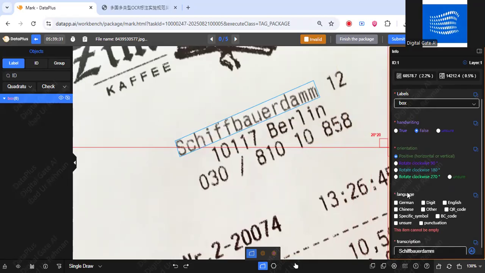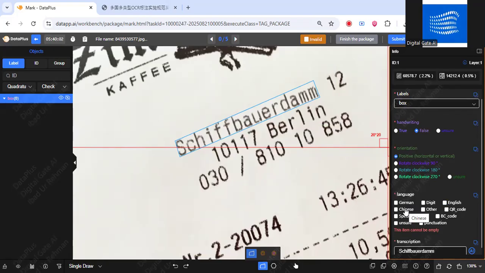Then we have an attribute for language. If in the box it's only German or French or Polish, then you just have to mark German. If there's only text, then you just select the text language. If there's only a digit, then you select digit. If it's English alphabet, not English words, and if in the box there's an English word, then you have to select English.